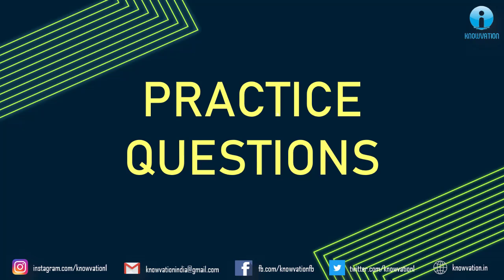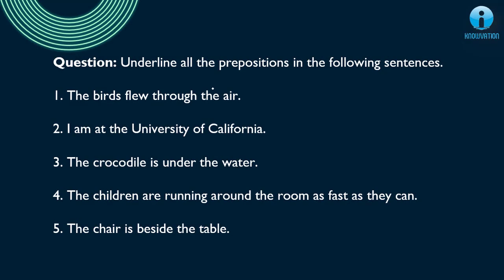Now it's the time for practice questions. So as always, first we'll be underlining all the prepositions in the following sentences. So let's start with the first one. The birds flew through the air. So air is my noun here, and through, the word through is showing the relationship of the noun air with the word flew. Okay, so through will be my preposition here.